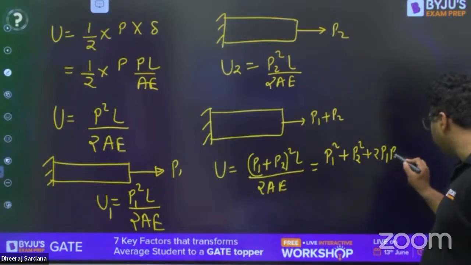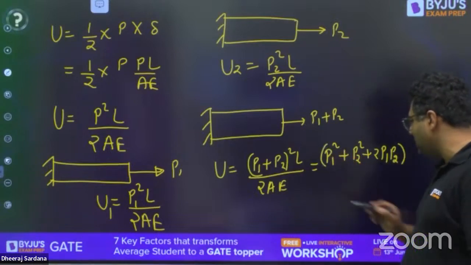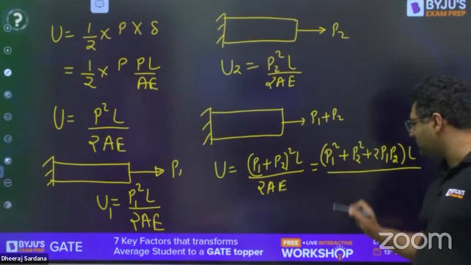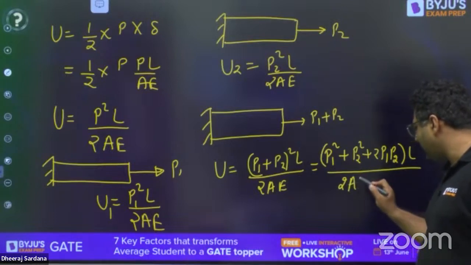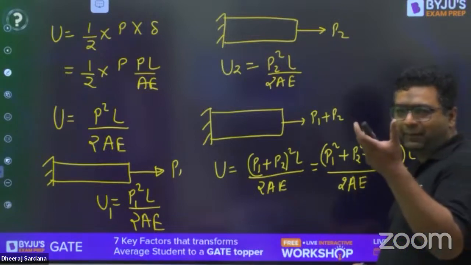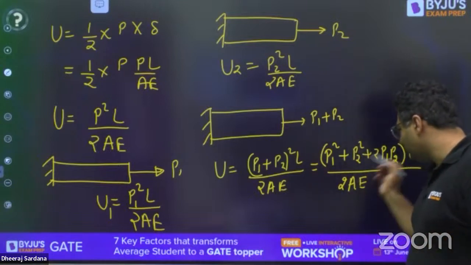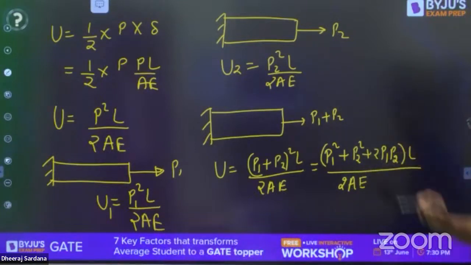I feel you may be remembering that one bhashan was there of Prime Minister, India and Canada. Then they have said this 2AB is coming. So the same thing here is coming, 2P1, P2.